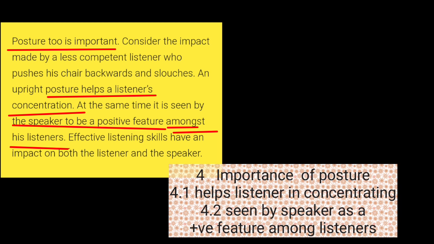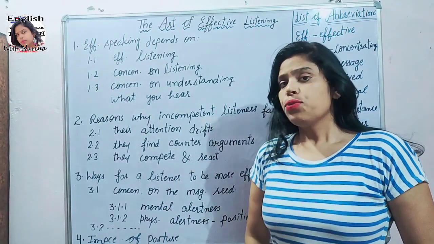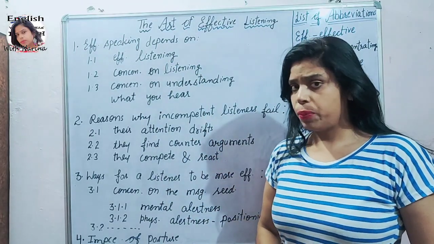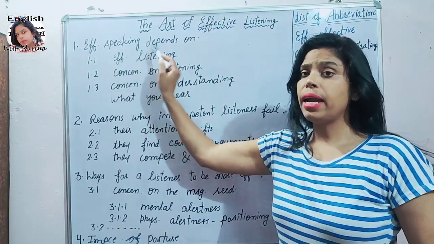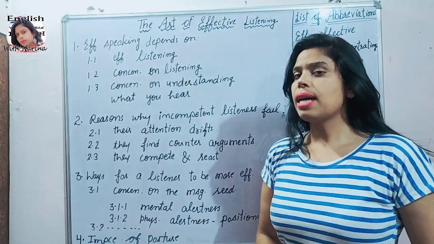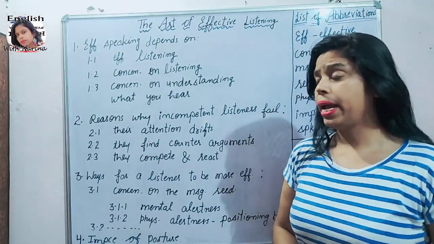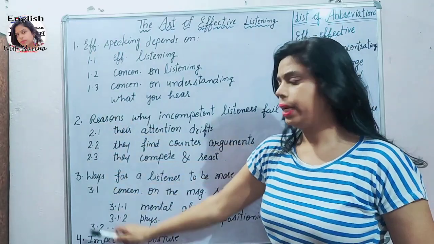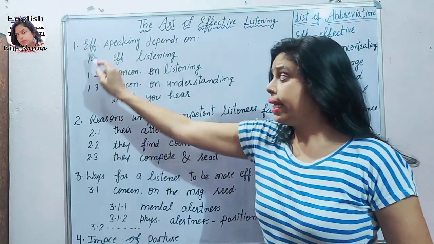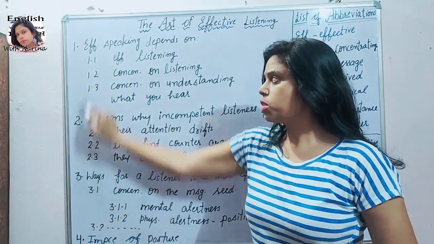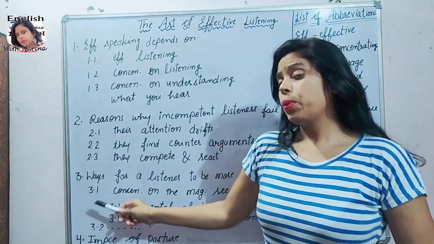Now friends, you can see a proper way of note making on the board. Friends, this is the proper way of note making. The title is written in the middle, then main headings, and these are subheadings. Friends, I have written here 4 main headings. You can see number 1, number 2, number 3 and number 4. And friends, these are subheadings and you can see the indenting. Yes friends, leaving some space. You have to use proper indentation.